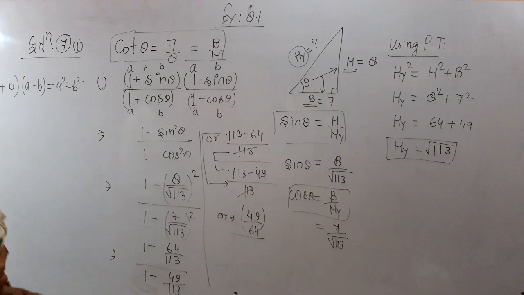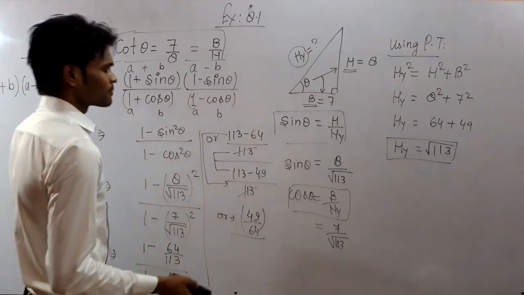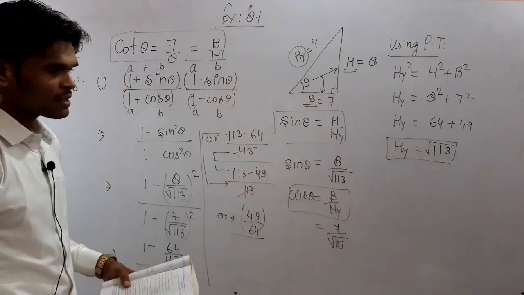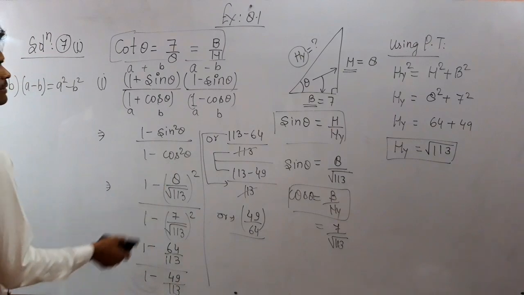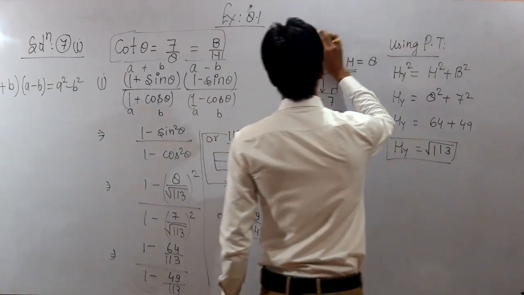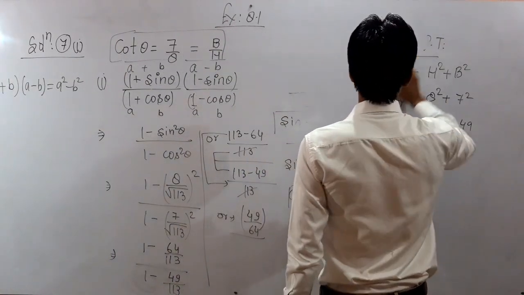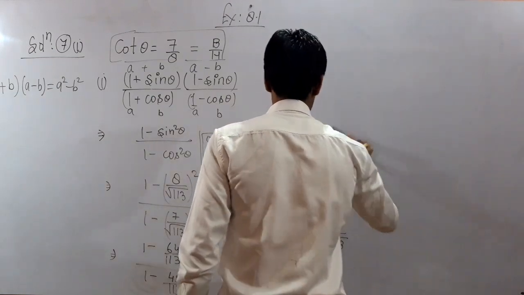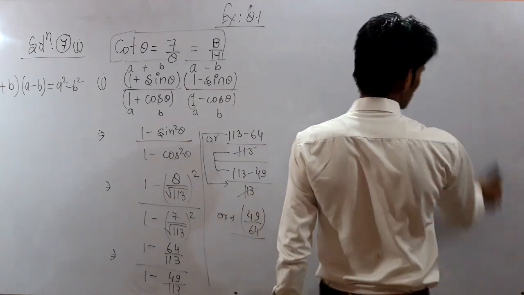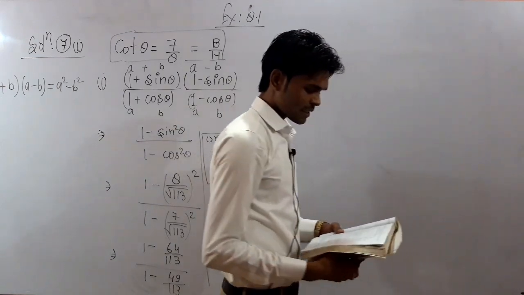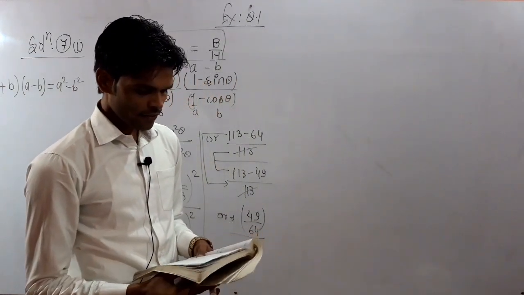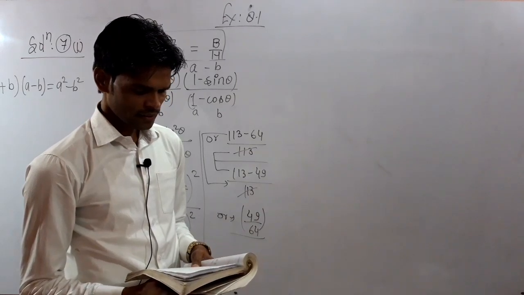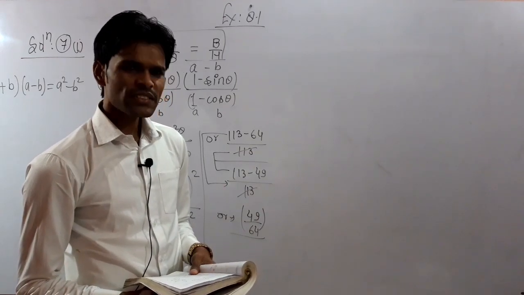Now moving towards the next question of this exercise. Should I proceed? Okay, so note it down everyone. The next question is, if 3 cot A, you can solve it, I think.